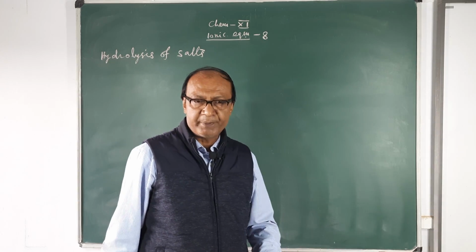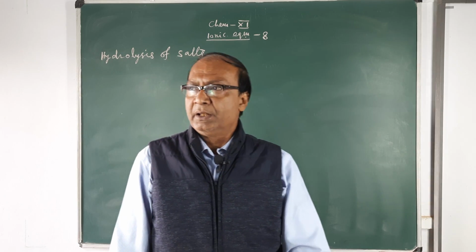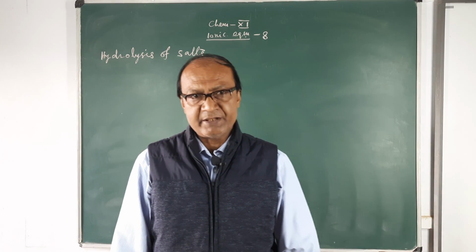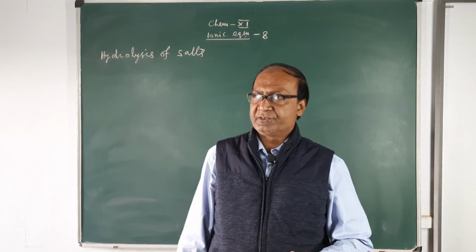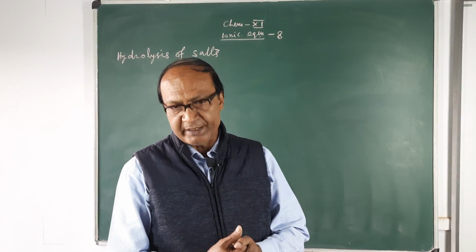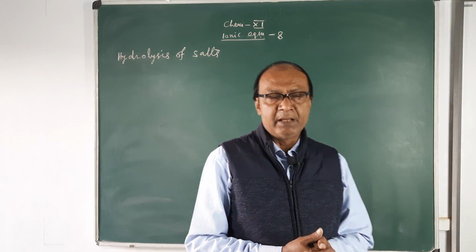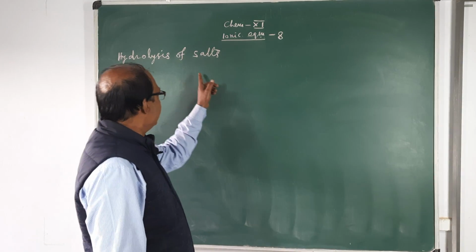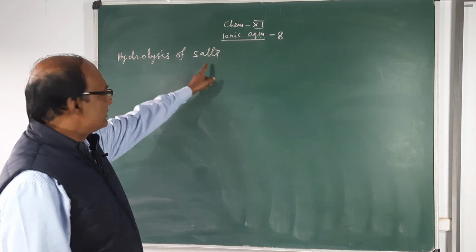In our last topic, we discussed weak acid, weak base, their dissociation constant, and how to find the pH of weak acid and weak base. Today's topic is hydrolysis of salts.